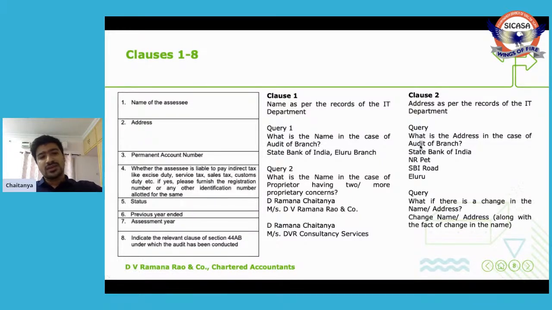Sir, I have a query, sir. Say there is a change in the name of the SSE or change in the address of an SSE. Then what is required to be given here? The updated name should be given in clause 1 and clause 2 along with the fact that there is a change in the name in the previous year is also required to be mentioned.